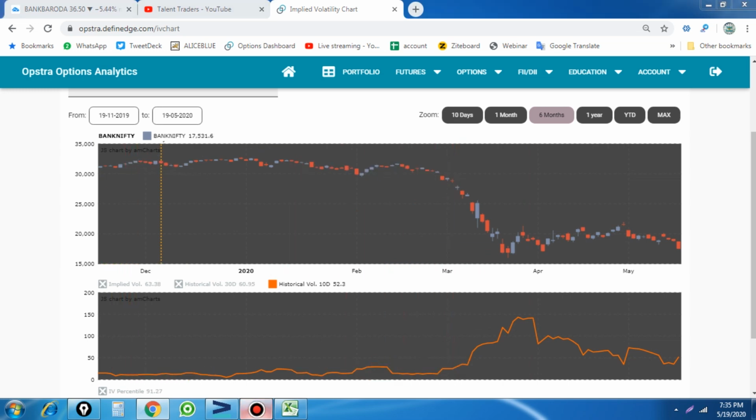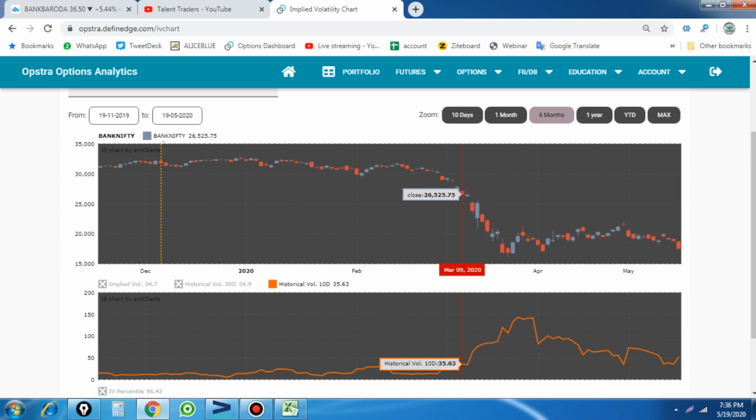Then only do we decide which strategy we are going to apply on the stock. Then we decide what should be the best trading strategy, because we are using some advanced option trading strategies. We have advanced option trading strategies for buying as well as selling. So once we plan and execute these trades, that will give me a better result on my live trades.